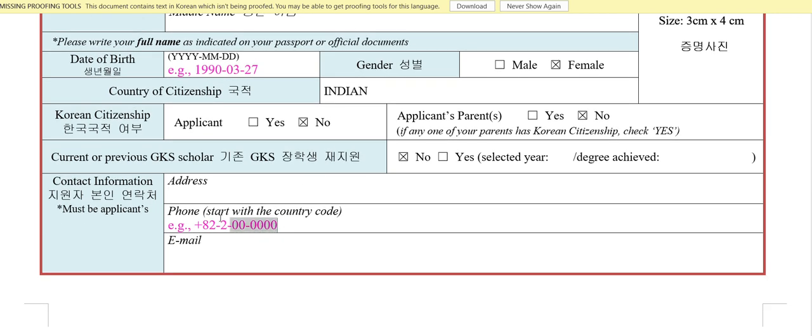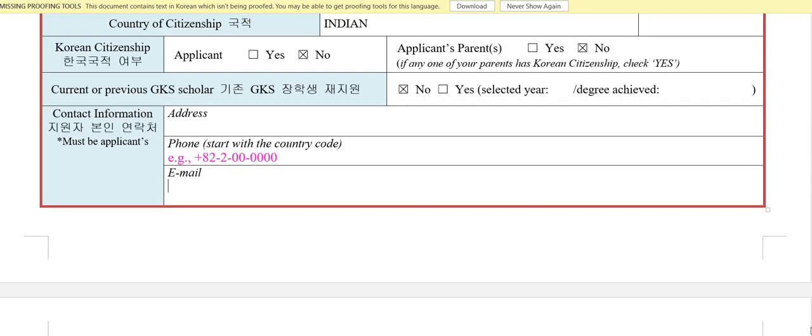Okay, then your address, obviously the address where you live in India, in your home country. Your phone number here, with the country code. If you are from India, 91, and the rest of the phone number. If you are from another country, use your country's code. And your email address. It's necessary to fill this in because they will contact you with your email address, and it's really necessary to fill these things.